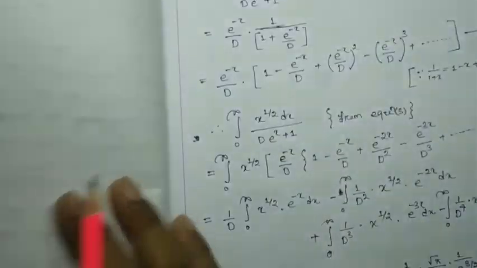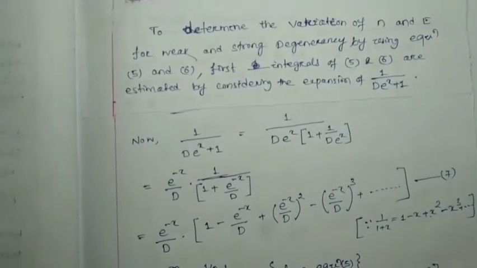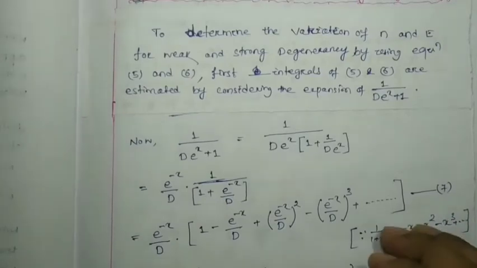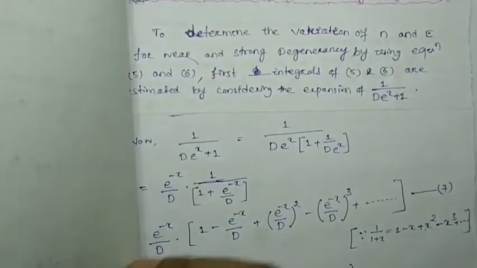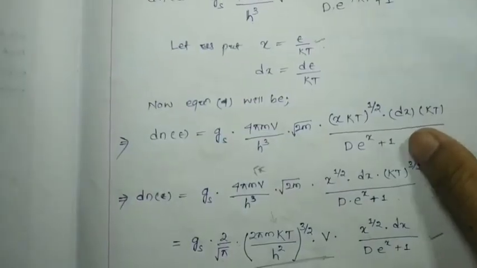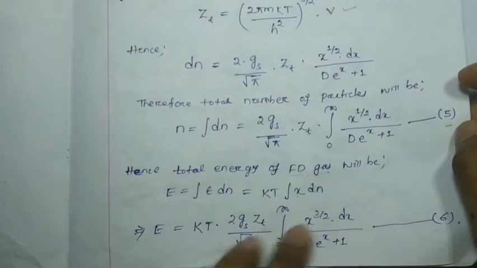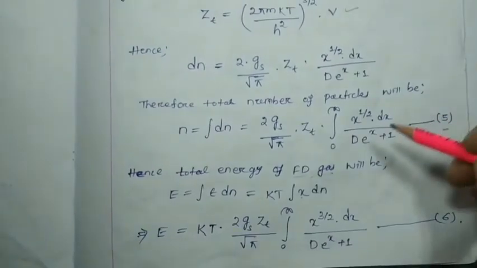Now come to the other section of this topic. Here we have already the total number of particles is this much, and the total energy is this much. So we have to find out approximately how much this integral value will be.